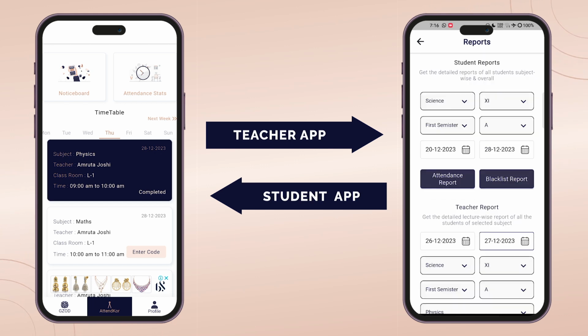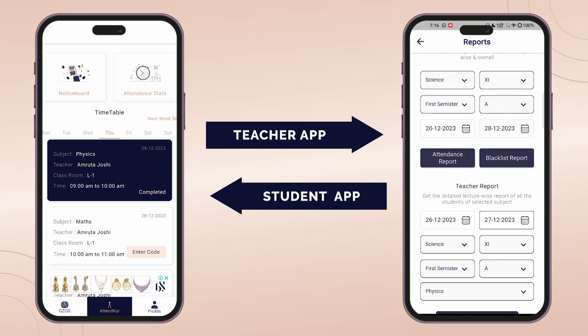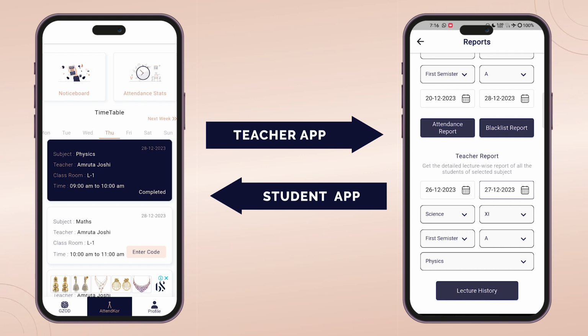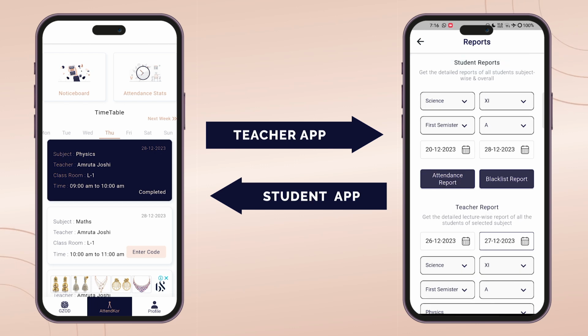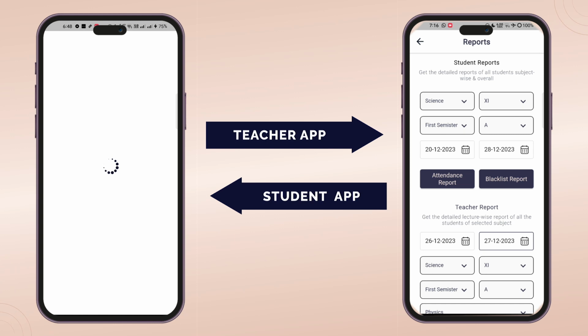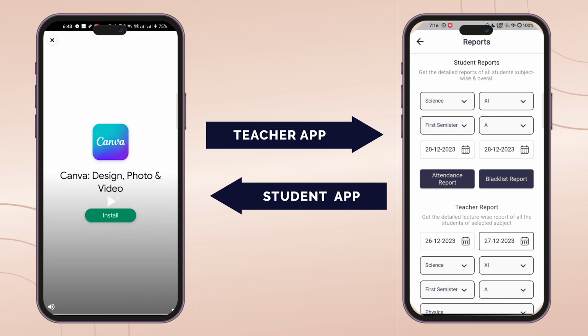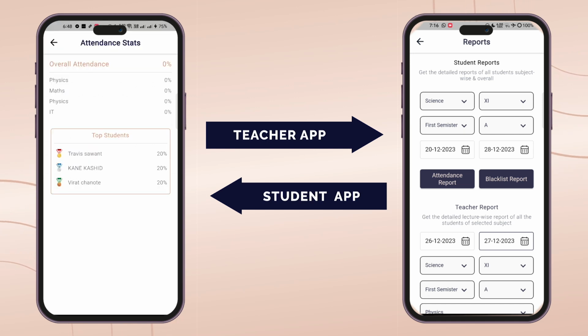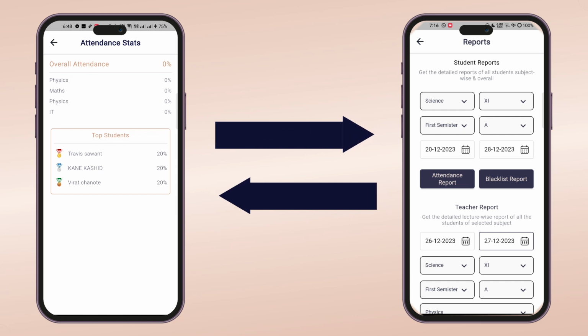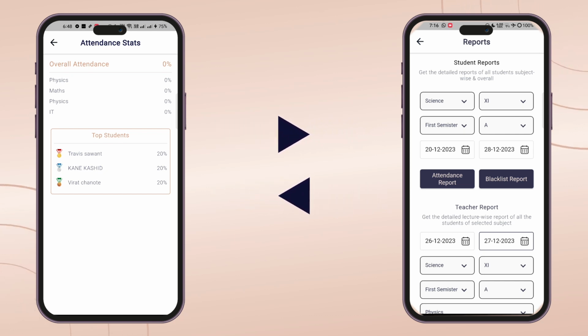The attendance report will give the overall attendance stats of all the students of that division, subject wise. The blacklist report will generate a list of students who have lower overall attendance than the minimum required criteria. The teacher report will generate the overall attendance percentage of students of that particular subject. Onto the student interface. If you click on attendance stats, you first see the ad, then you can see the overall attendance, subject wise attendance, and the top 3 students' attendance percentage of your class or division.